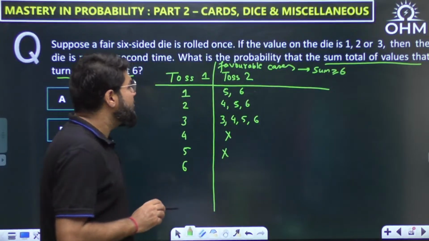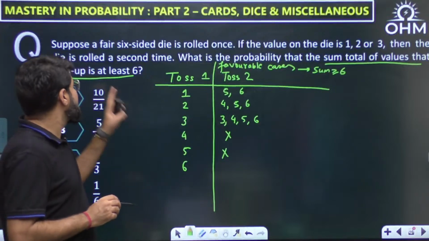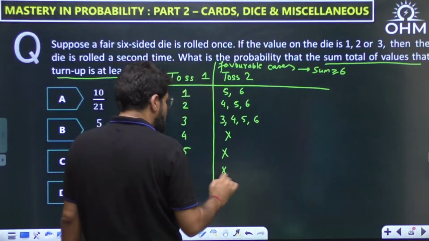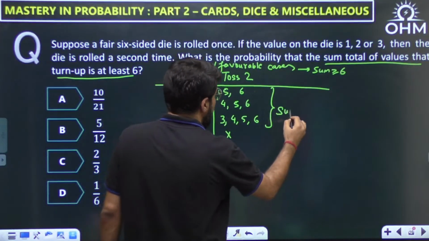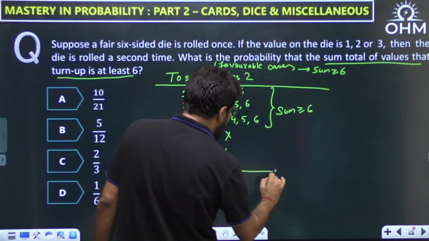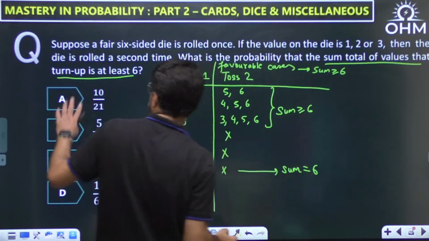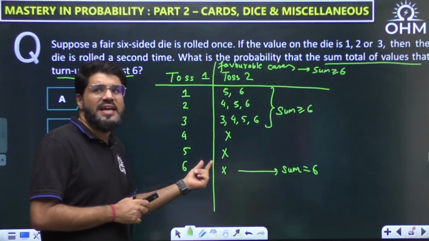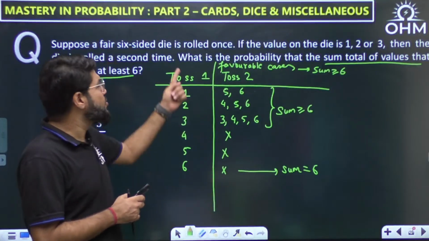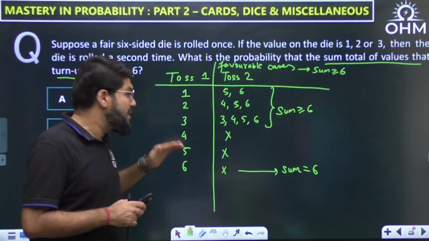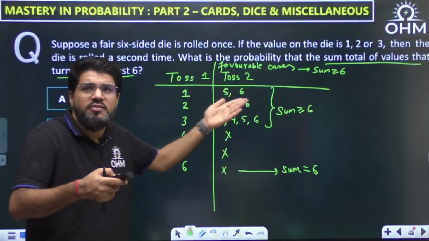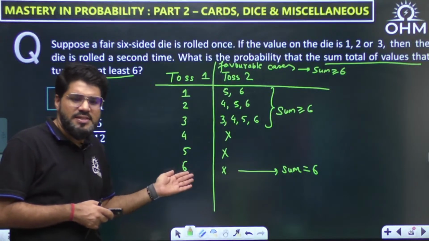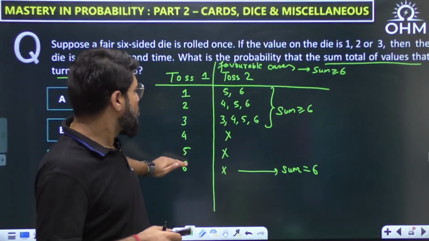But if toss 1 is 6, still the sum is 6. Here there is nothing on the second toss. There is no second toss, but still you see the sum is greater than or equal to 6. Even in this last case, the sum equals 6, and equal to or greater than 6 is allowed. Although toss 1 is 6, I don't do the second toss, because the second toss is only done if the value on the first die is 1, 2, 3. But still, what do you see? The sum total of the values that turn up. So what turns up? The single die itself is alone, so the sum is 6. This is also our favorable case.